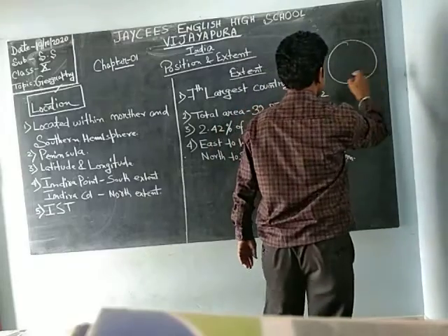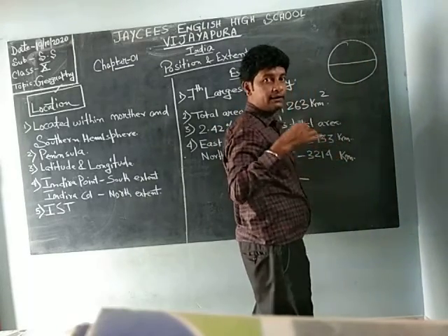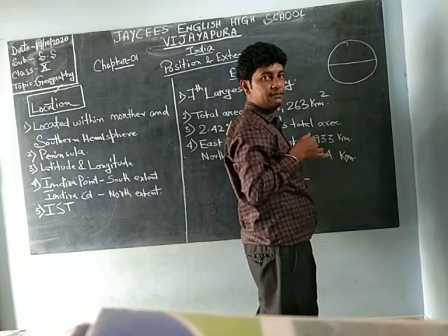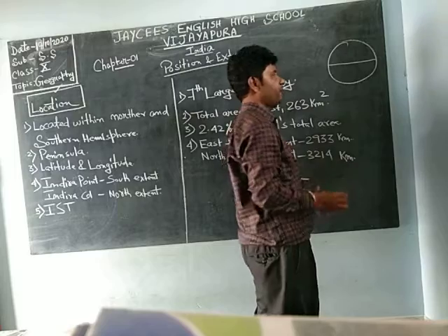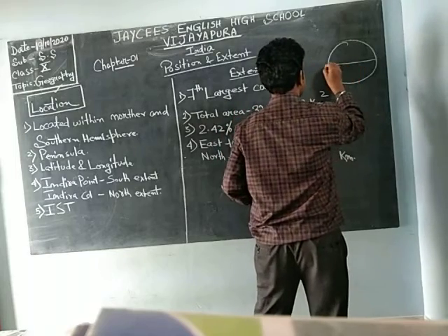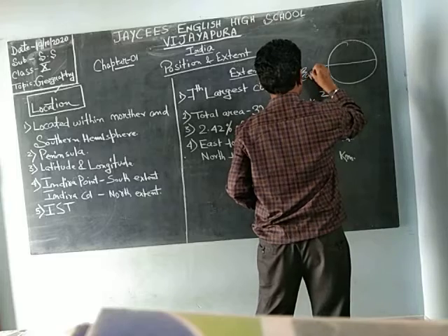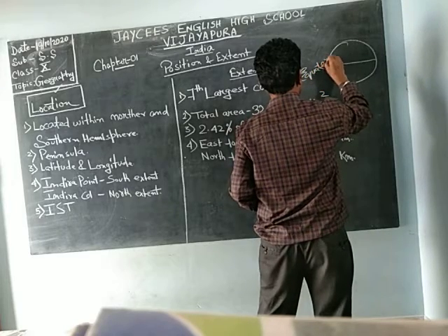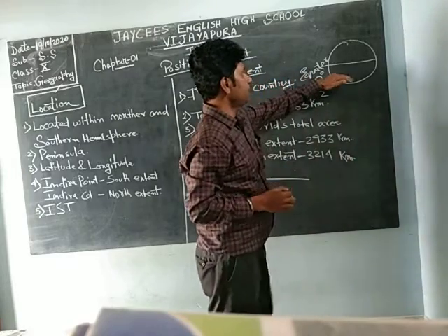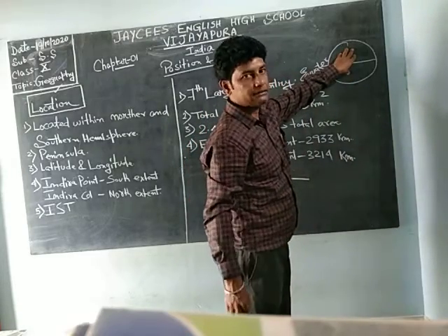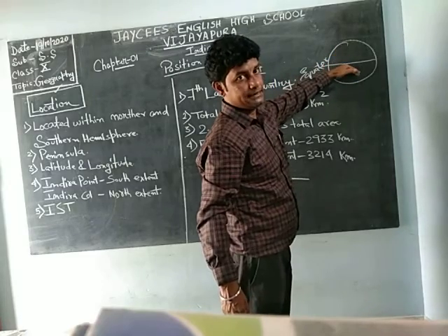Actually, if this is the Earth, the 0° line, these are all imaginary lines on the map, only to help make a location. This is known as the equator, and the equator is always 0°. It divides the Earth into two parts.